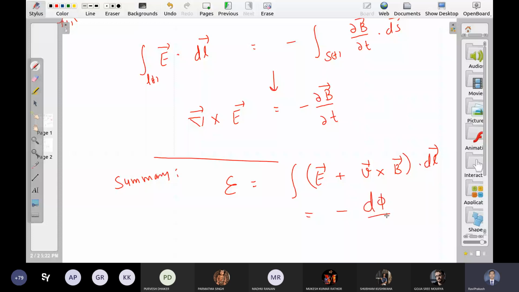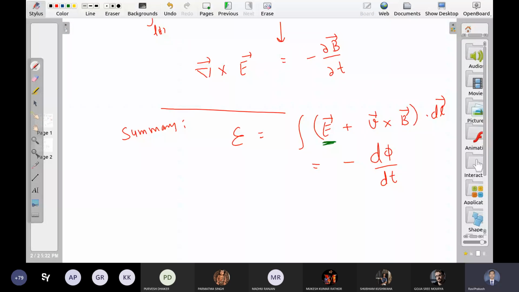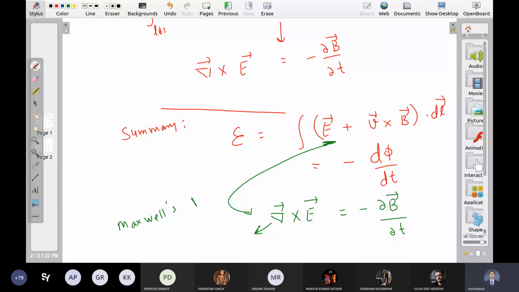This term, only this much component, is equal to this. Okay. So this is not the complete Faraday law. This is part of Faraday law only. This equation tells you only one component of Faraday law, and therefore this is sometimes called Maxwell's Faraday equation. Okay.